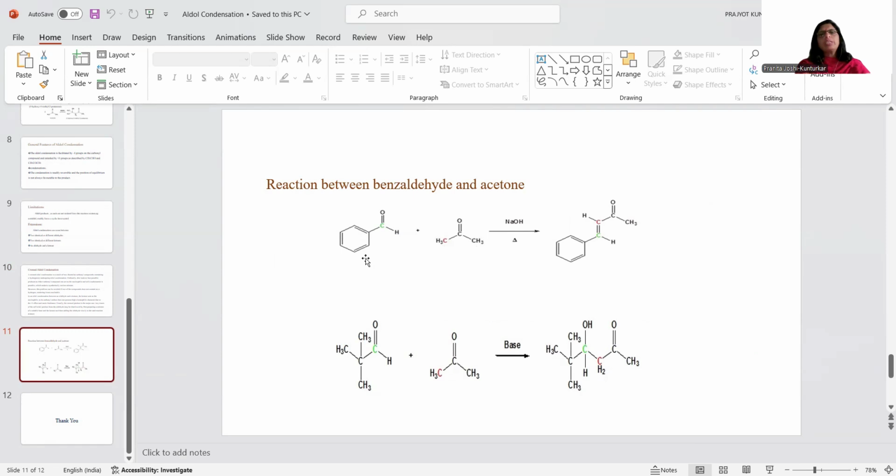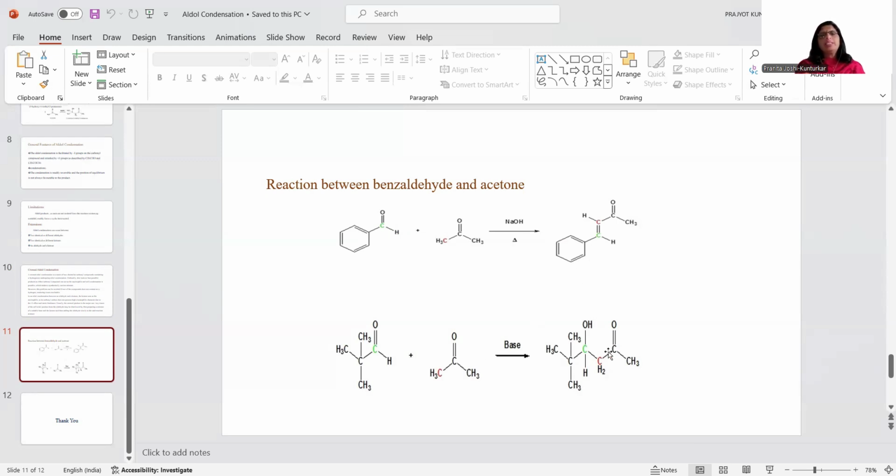So this is a cross condensation reaction of important synthetic value. Now we have to generate an enolate ion from this methyl group of the alpha hydrogen containing ketone, and then this is going to attack the carbonyl carbon of the benzaldehyde to give the aldol product, followed by dehydration. It will result in the formation of an alpha beta unsaturated ketone. So this is a very good example of benzaldehyde and acetone.